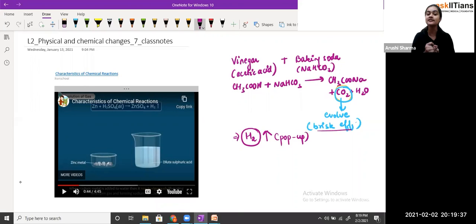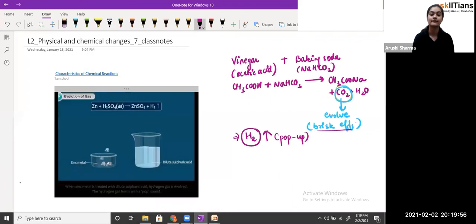So the first characteristic of a chemical reaction is the evolution of gas, which we have seen from some experiments as well, like the reaction between vinegar and baking soda, or adding sodium into water. When zinc metal is treated with dilute sulfuric acid, hydrogen gas is evolved. The hydrogen gas burns with a pop sound.